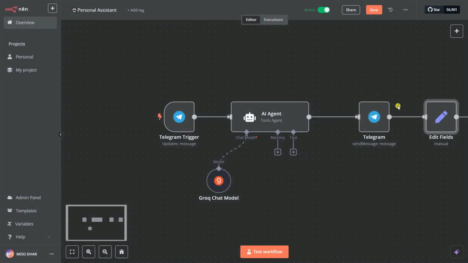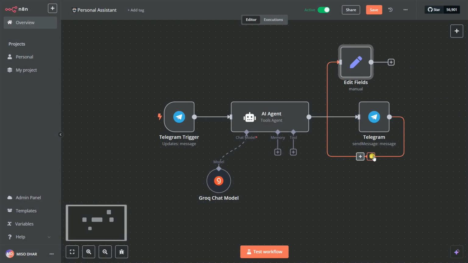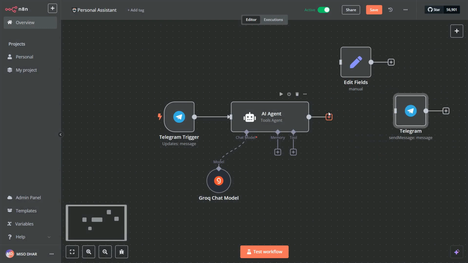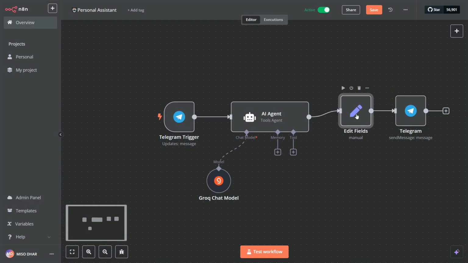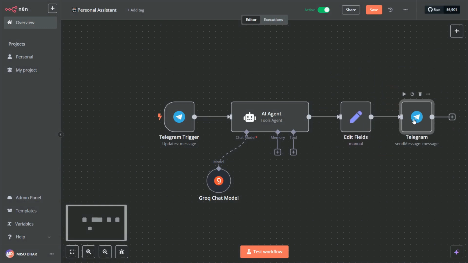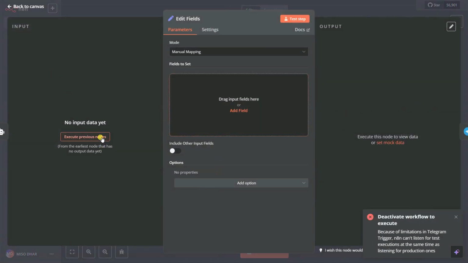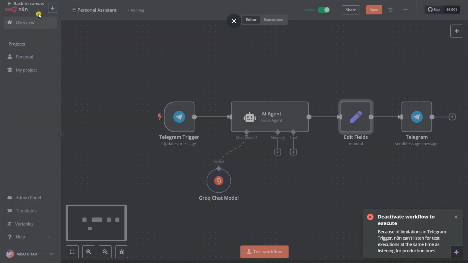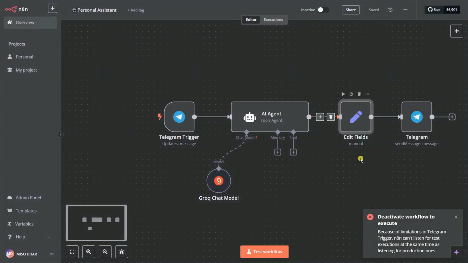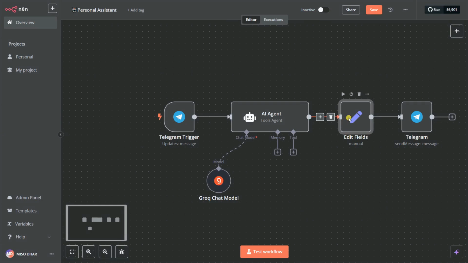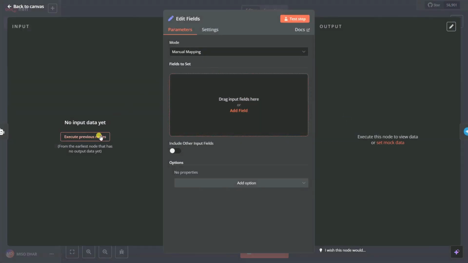So I can go back to the canvas. I can delete this first, and also delete this. I can simply add an edit field here. This is nothing but our response taken from our AI agent and passed as plain text. So I can go on here and execute the previous node. That's a limitation of Telegram, because you need to also deactivate this one. Then I simply click on here and select this previous node.